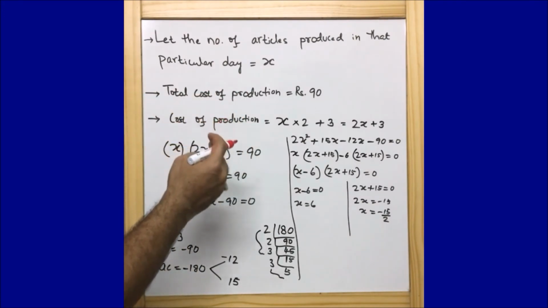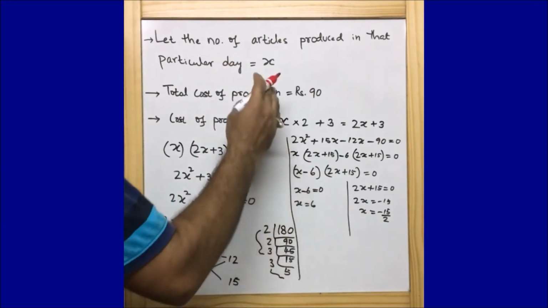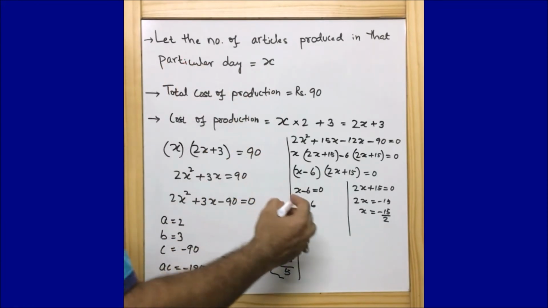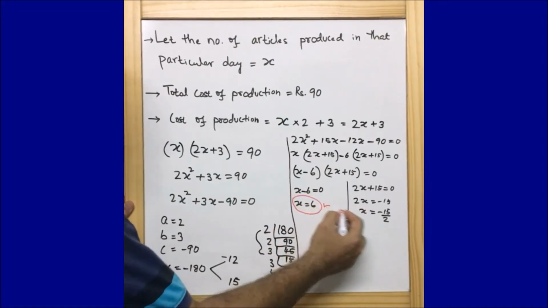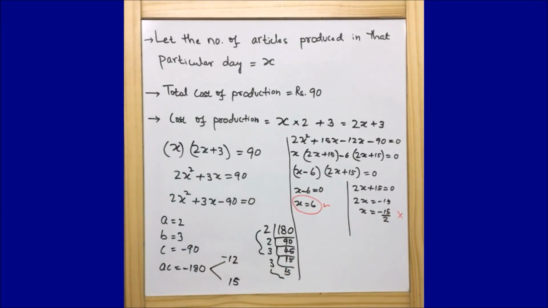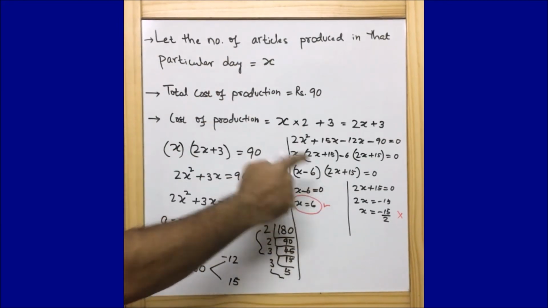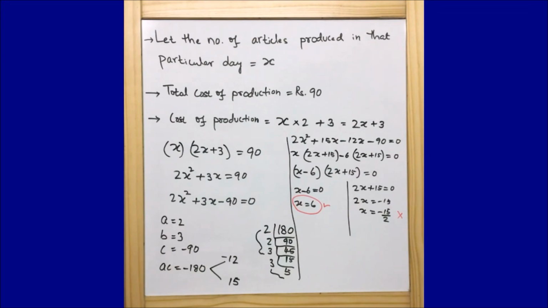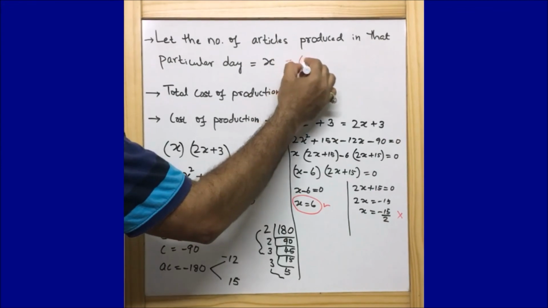But here this is a manufacturing unit and some articles are produced in a particular day. That means x value cannot be negative, because we know that some articles were produced in that particular day. So for that reason we will consider x is equal to 6 and we will just omit x is equal to minus 15 by 2, because we cannot take x as negative, because no articles were produced. It will not happen, because the question says that some articles were produced in that particular day. That means x is equal to 6. So we can say number of articles produced in that particular day is equal to x, or I can say x is equal to 6.